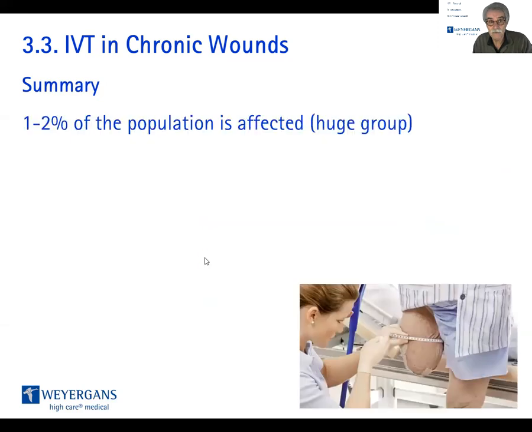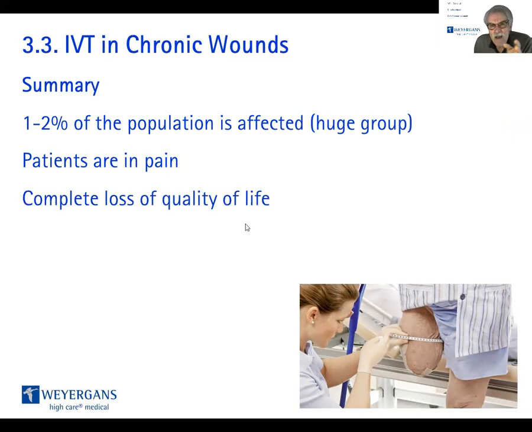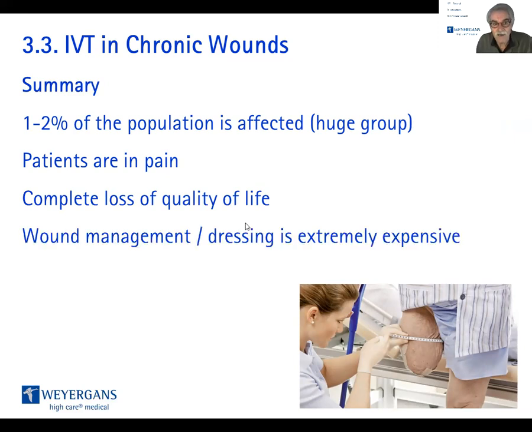Summary. 1 to 2% of the population is affected by chronic wounds. That's a huge patient group. The patients are in pain, they are suffering. They have a complete loss of quality of life, zero. They are still living, but there's no quality in life.